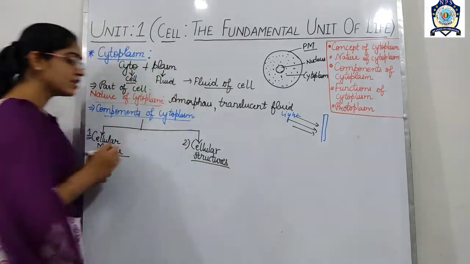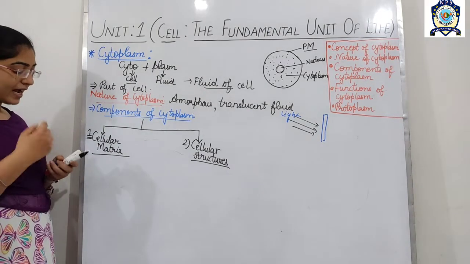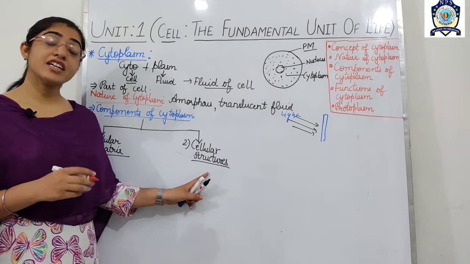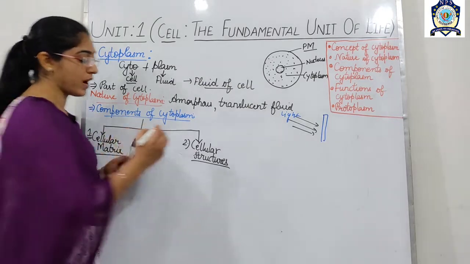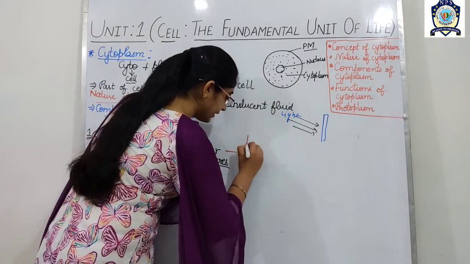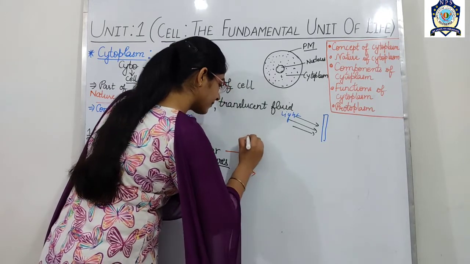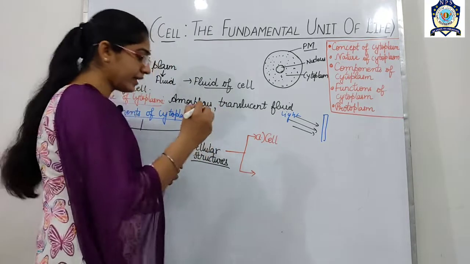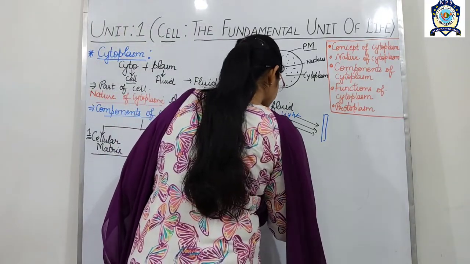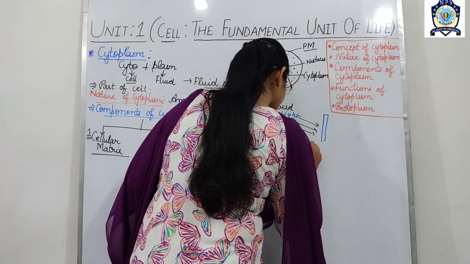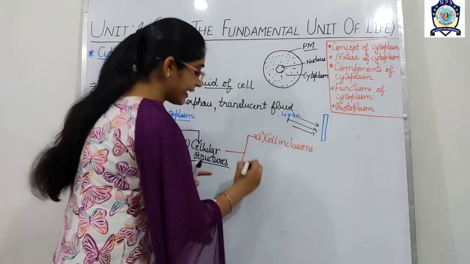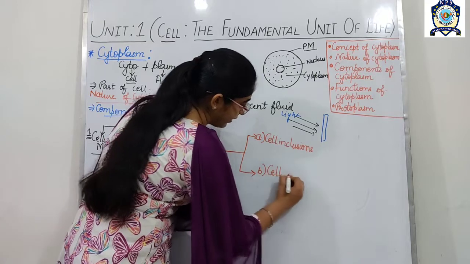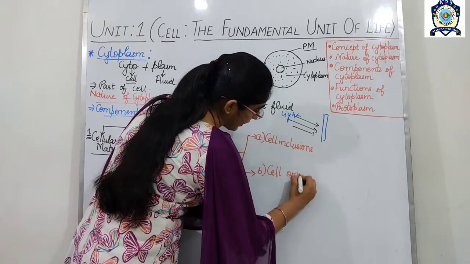Next one is the cellular structure, and this cellular structure is again divided into two parts, and these two parts are, one is the cell inclusions and the second one is the cell organelles.